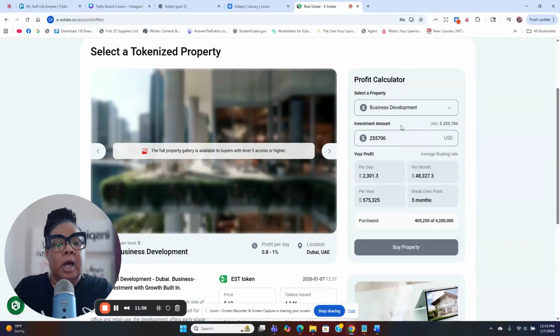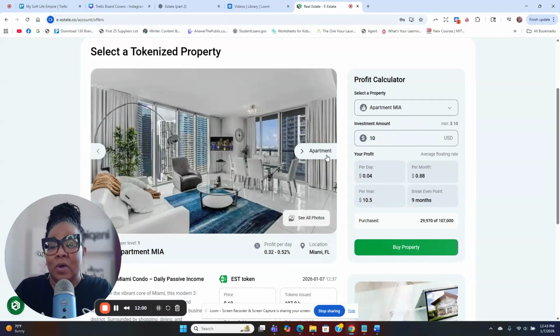Okay. Investment for this one, 255,000. Okay. So as you can see, they're going to be adding more and more properties to here. Okay. So let's get on what we're going to do in this video.